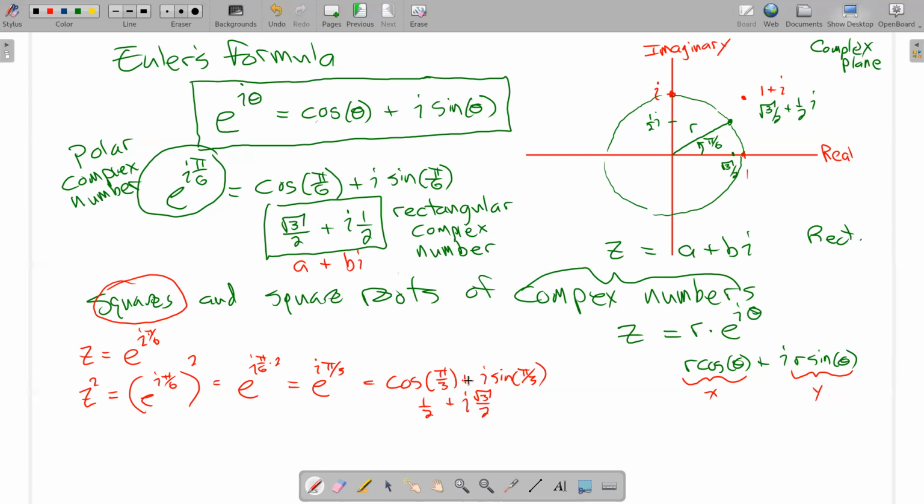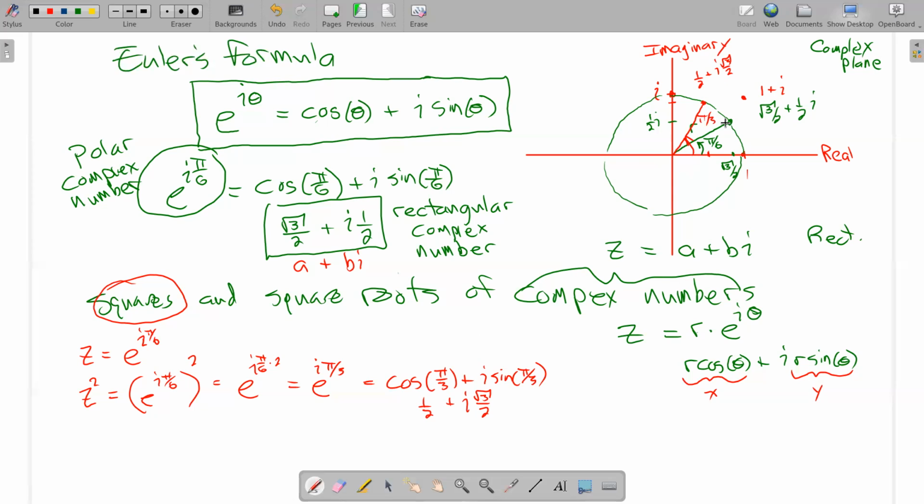Let's graph that point up here. All right, so 1/2 for the real number is going to be about here-ish. And square root of 3 over 2 for the imaginary number, that's going to be about here-ish. So then I'm plotting this point right there. And what we should know about that point, again, I just graphed the point 1/2 plus i square root of 3 over 2. If I connect its radius here, its radius is 1, right? Because we know this is a point on the unit circle. And its angle, we also know, is pi over 3.